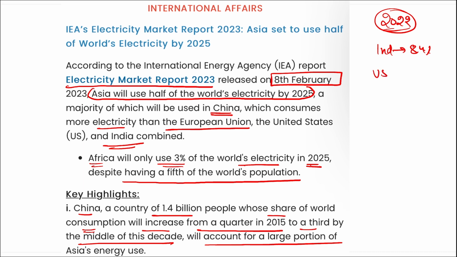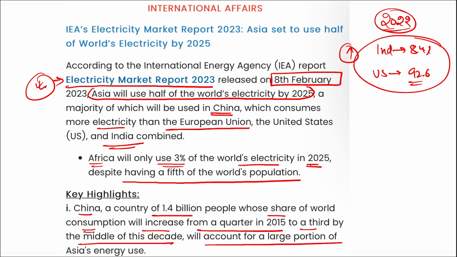Of USA was around 92.6%. Alright, that these demands has increased. That means in India the demand has been increased by 8.4%, and in USA the demand of electricity has increased by 92.6%. All right. So coming back friends, this was the report by IEA, that was electricity market report, and that